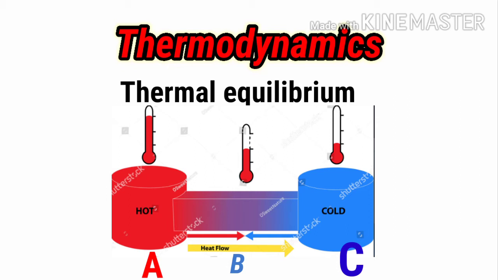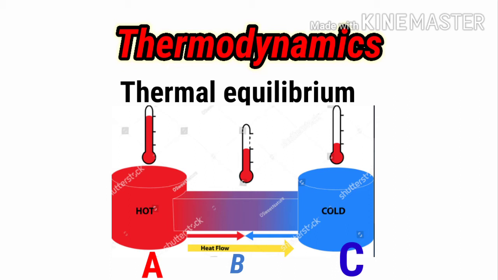Now we heat object A only. Then the temperature of object A rises, and it will start to transfer heat from object A to object B. After object B gets heated, it will start to transfer heat to object C. In this way the heat flow will be from object A to object B and object B to object C.